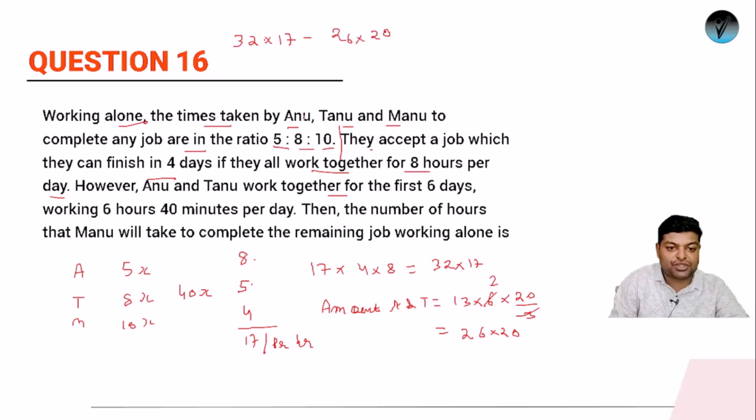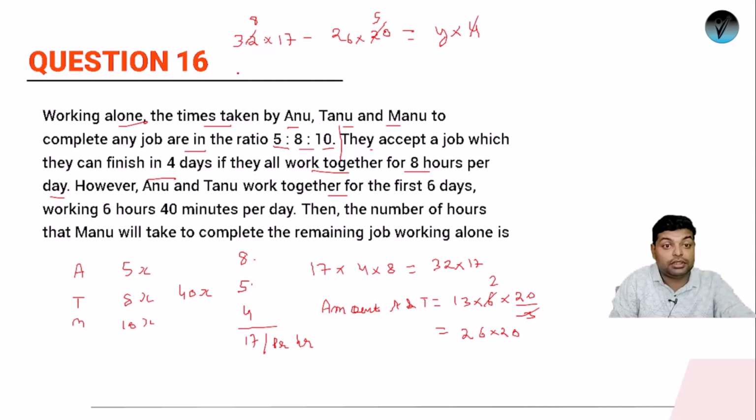This is the remaining job. This remaining job has to be done by Manu. Suppose she is taking y hours. So y into 4, because the efficiency of Manu is 4. If you see, everything cancels by 4; this is 5 times, and this will be 8 times.